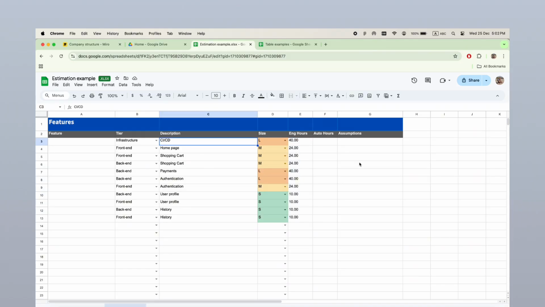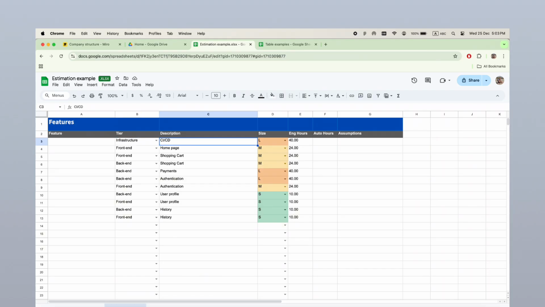So to build a website, of course, we need to understand all scope of work that should be done on engineering side. And as we did for the design part, we need just to split to the smallest reasonable tasks that can be properly estimated by our engineer team. And here, let's say we know that firstly, we need to set up CI/CD. It's like continuous integration, continuous deployment, like a process how you're gonna integrate features with each other and how you're gonna deploy the code to the production servers.